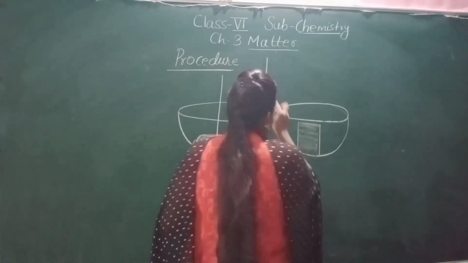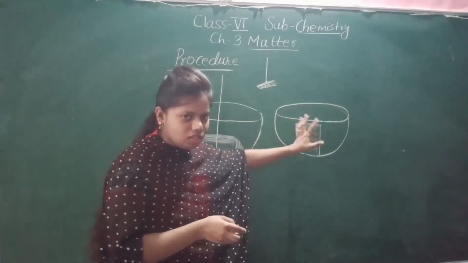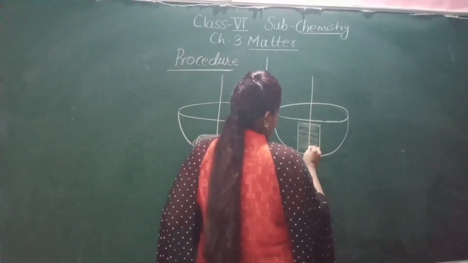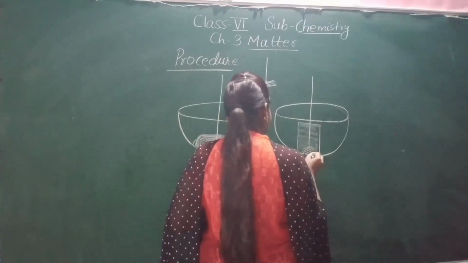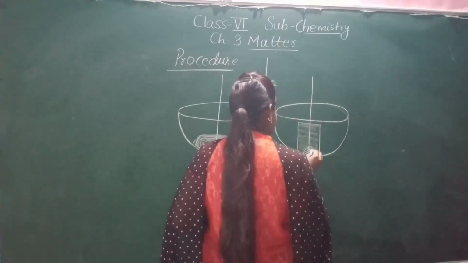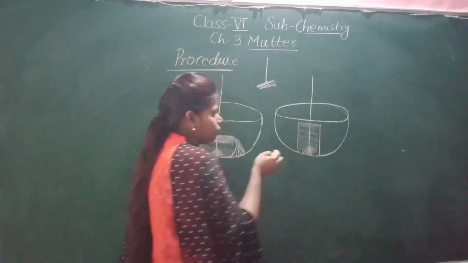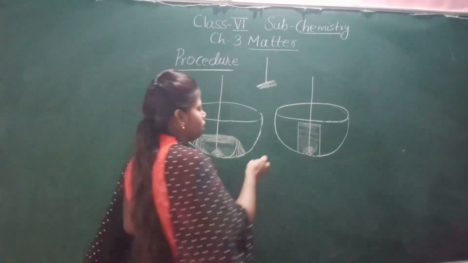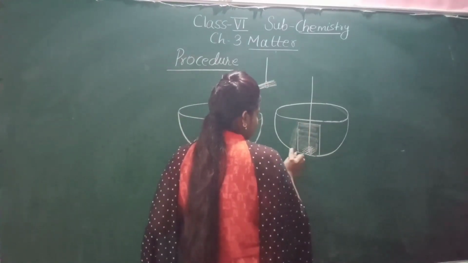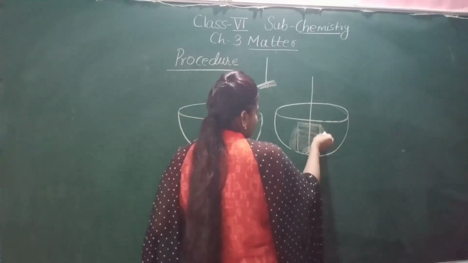Now the same bunch of iron nails we are going to put gently in this beaker. I am going to put this in this beaker. So as soon as I put this bunch of iron nails, again the water will start to flow out, and it will get collected in the big bowl.